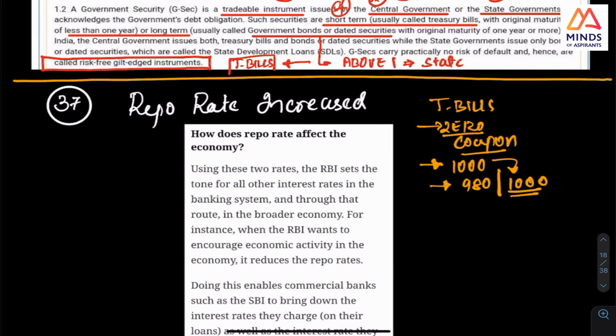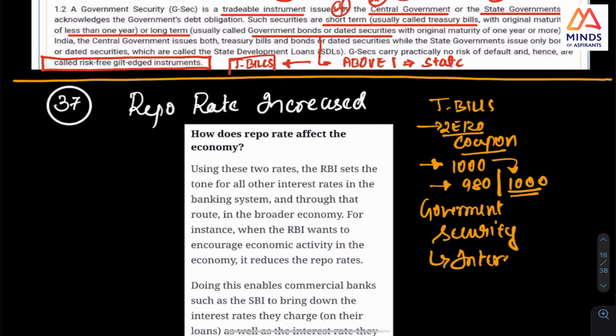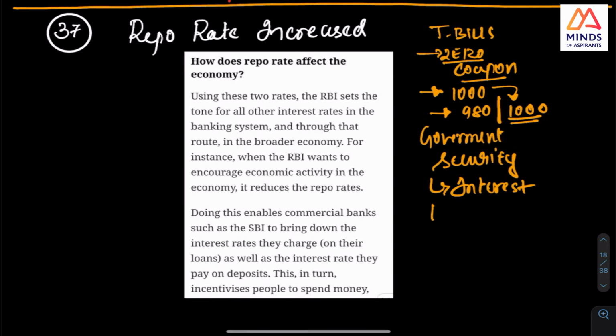But what is a government security? There is one more thing. Whether interest is paid here, because you have something called yield, government yield. This is what came as a question in 21. So I want you to check this government yield, they keep saying. Check all these things, and you can find it.